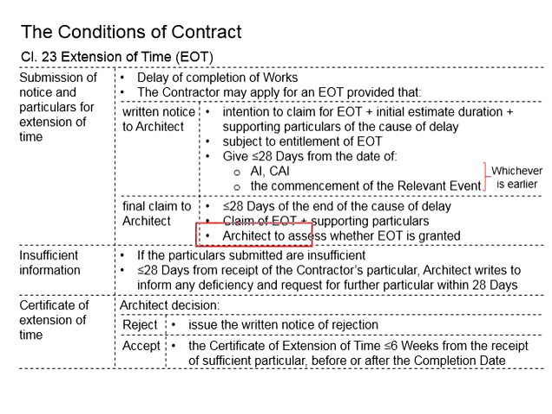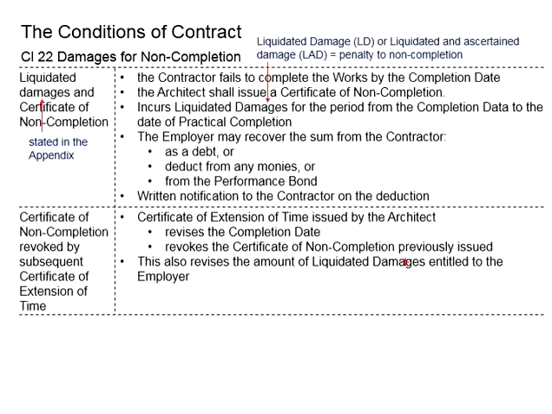The architect will do the assessment of whether the EOT is granted. If the EOT is granted, that means there shouldn't be any liquidated damage imposed on the contractor. However, if the extension of time is not granted, upon exceeding the completion date, it will be considered as non-completion, and this shall trigger the liquidated damage.